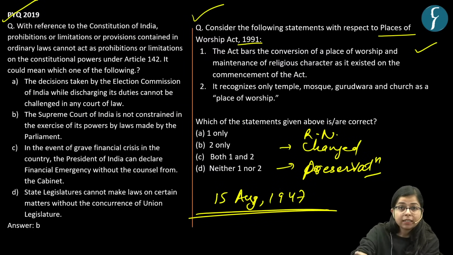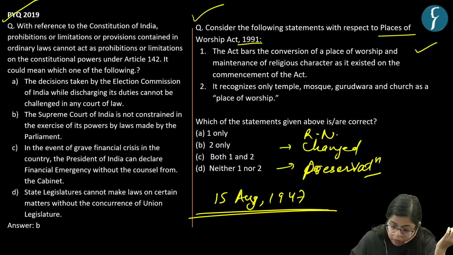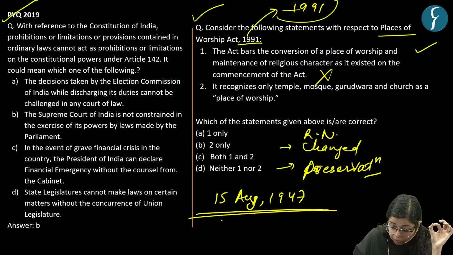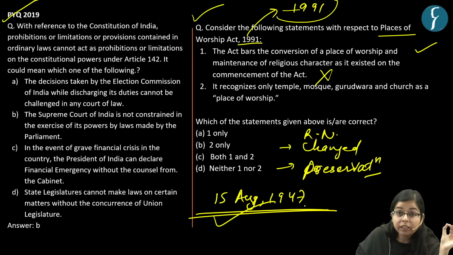Now, based on these facts, let us solve this question. The question says that the act bars the conversion of a place of worship and requires maintenance of religious character as it existed on the commencement of the act. Now, this is an incorrect statement. This is because the act bars the conversion of a place of worship and maintains its religious character not from the date of commencement of the act. The act commenced in the year 1991, but the cutoff date is 15 August 1947, right? So that's why this statement is incorrect.